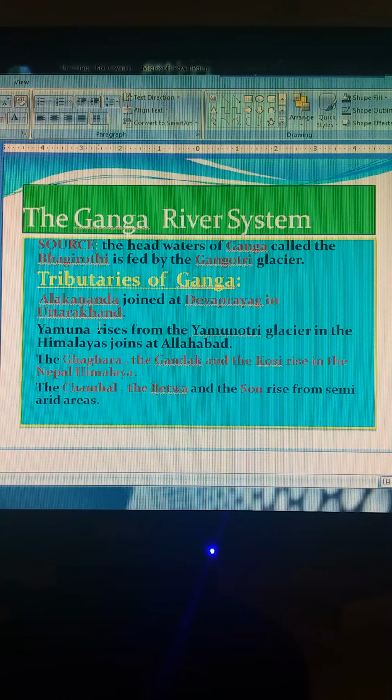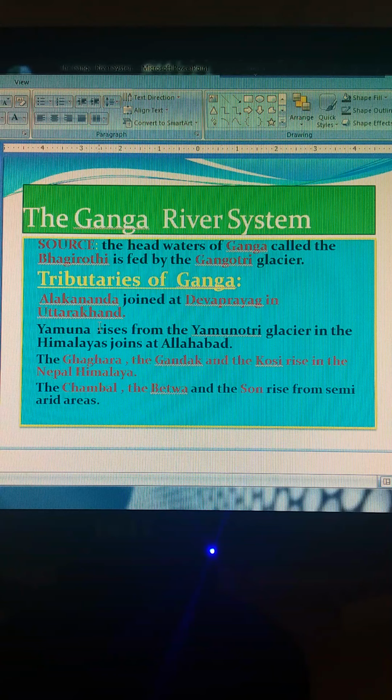The source of the Ganga river system is the headwaters of the Ganga, called the Bhagirathi, which is fed by the Gangotri glaciers. The tributaries of the Ganga are the Alaknanda, joined at Devprayag in Uttarakhand, and the Yamuna, which rises from the Yamunotri glacier in the Himalayas and joins at Allahabad. The Ghagra, the Gandak and the Koshi rise in the Nepal Himalayas. The Chambal, the Betwa and the Son rise from the semi-arid areas. So we can say the Bhagirathi is fed by the Gangotri glacier and joined by the Alaknanda at Devprayag in Uttarakhand.